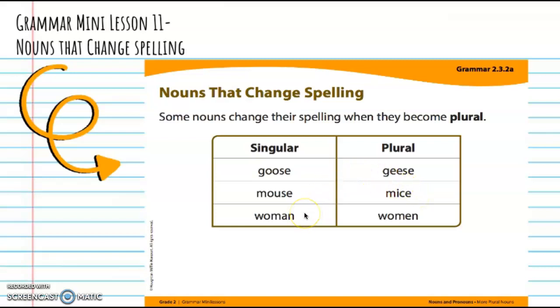The last example, we have the word woman. When we make it plural, it becomes women. These words do not follow the typical rule of adding s or es, but instead, it completely changes their spelling.